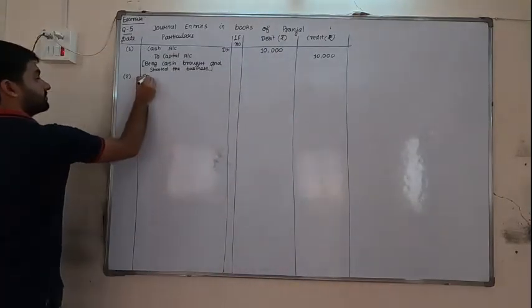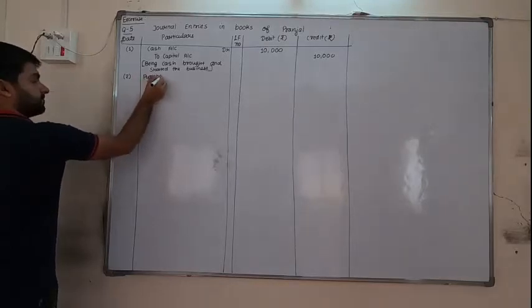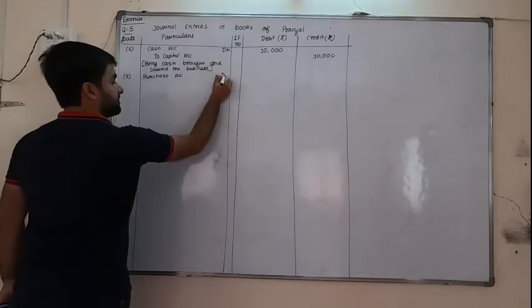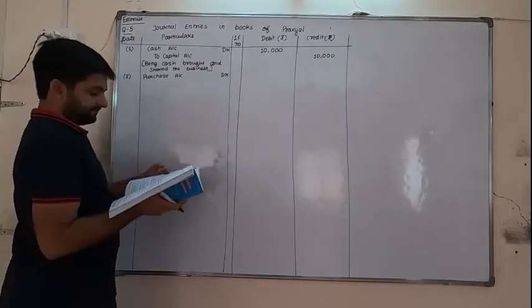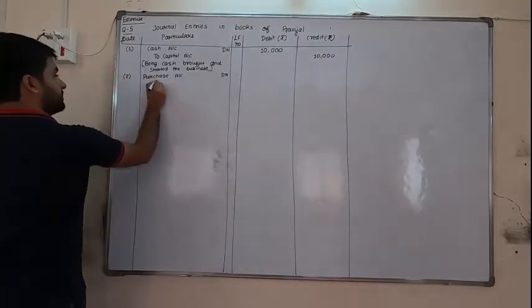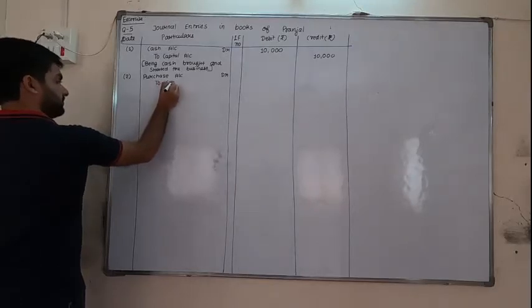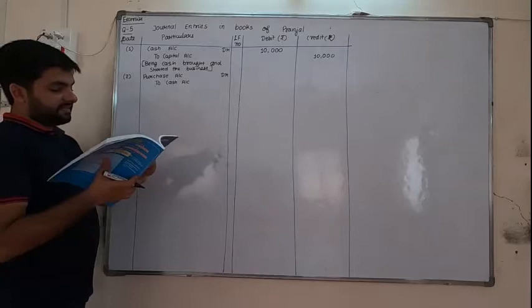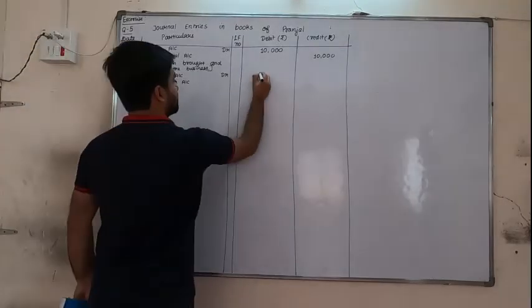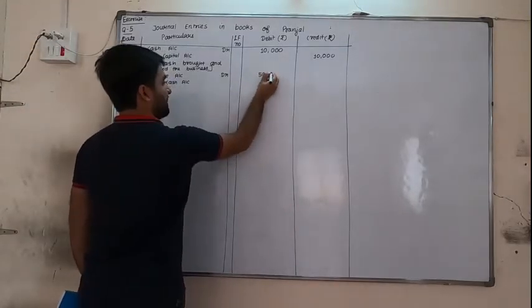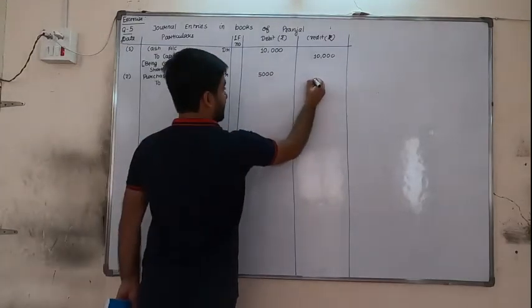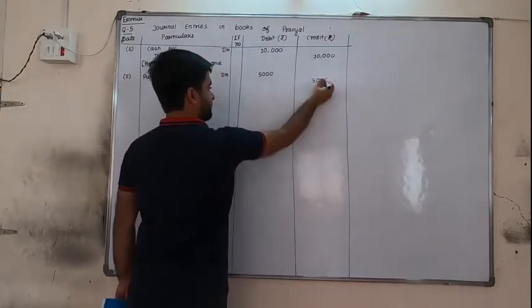So purchase account debit to cash account. After that amount 5,000 in the debit line, and in the cash account credit line again 5,000.